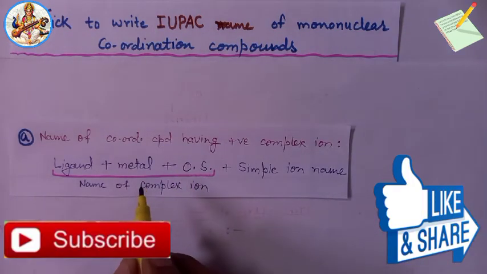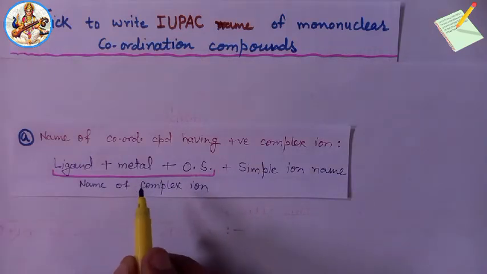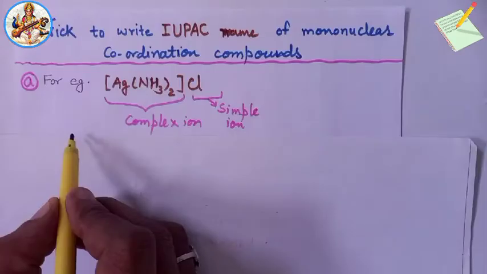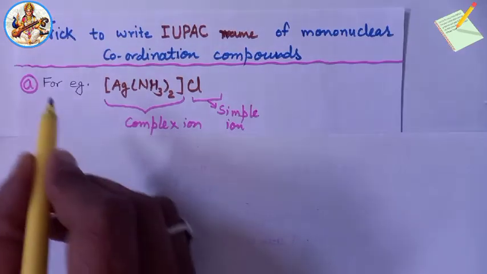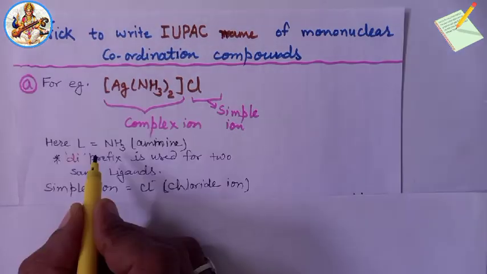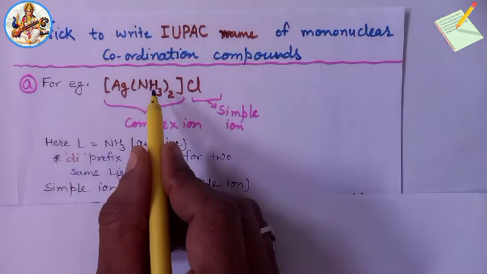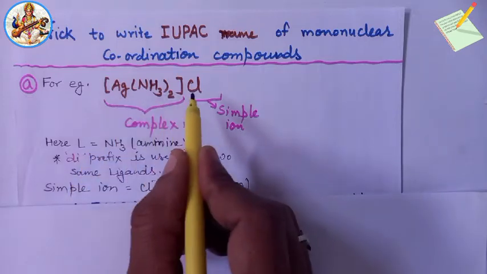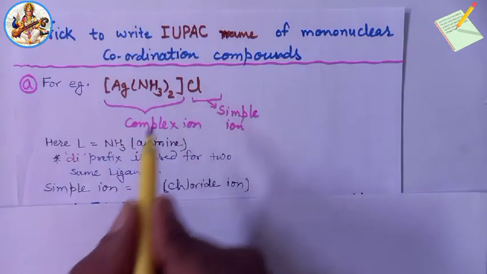The oxidation state of the central metal is indicated by Roman numerals first, second, third, etc. in brackets after its name. For example, [Ag(NH3)2]Cl. Here, the ligand is ammine. The central metal is silver and the simple ion is chloride.